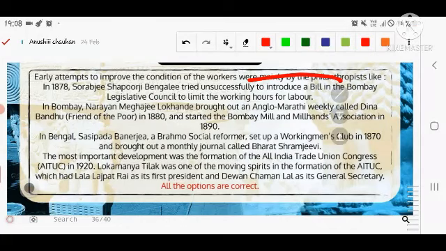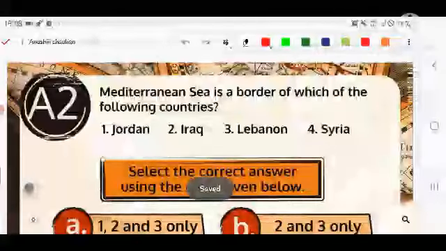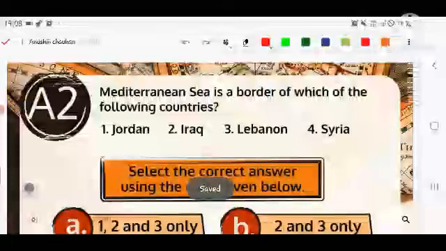Lokmanya Tilak was one of the moving spirits in the formation of the AITUC, which had Lala Lajpat Rai as its first president and Diwan Chaman Lal as the general secretary. Do remember this last option here, quite important. Let's see the next question.